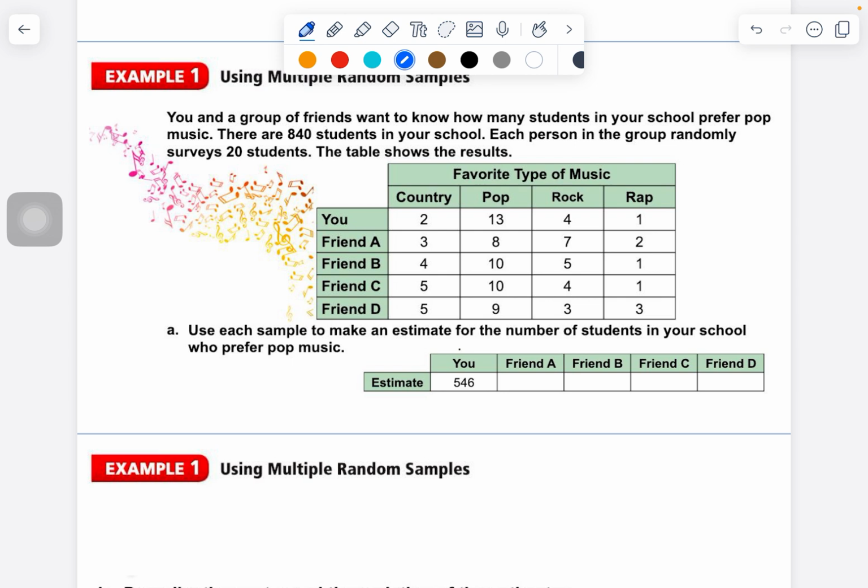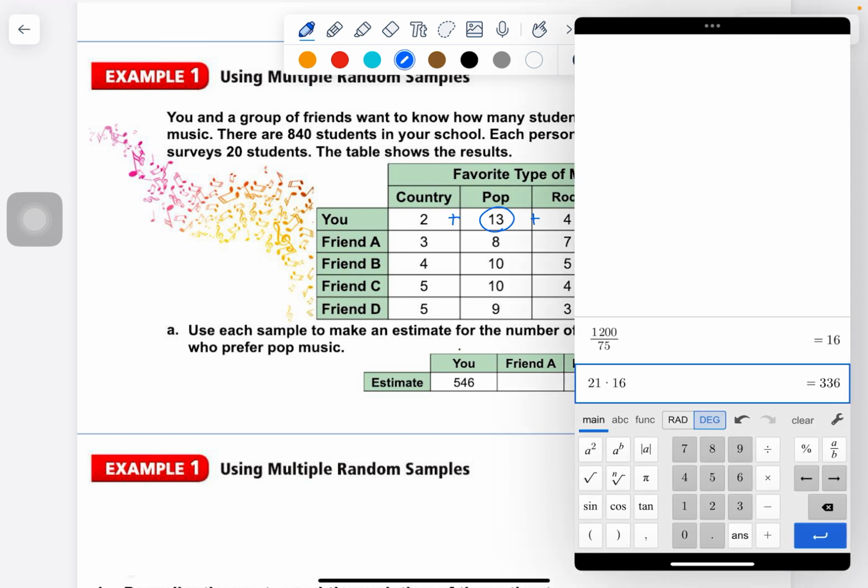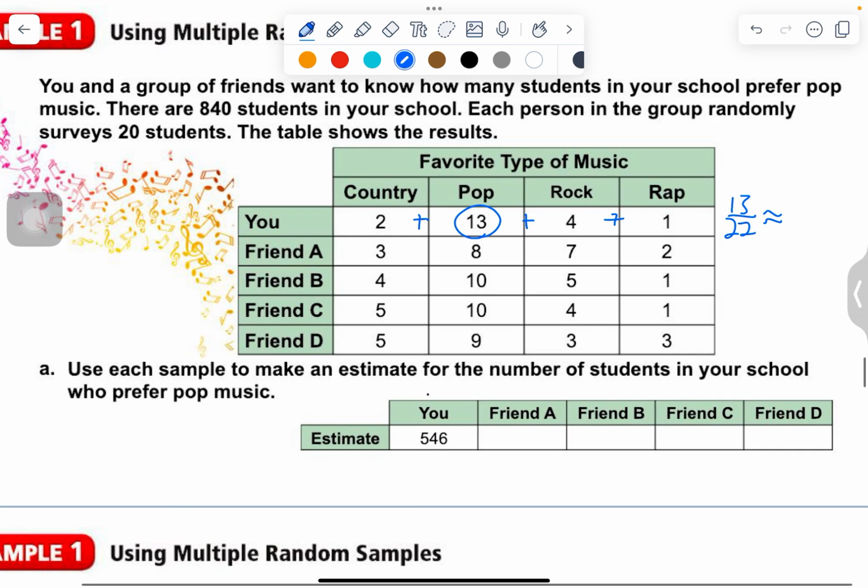So what we need to do in this situation is, for you, it was 13, and then what we have to do is add all of these up, 5 and 7, and you get 13 out of 22, and we can turn that into about 59%. We actually don't need to write it as a percent.